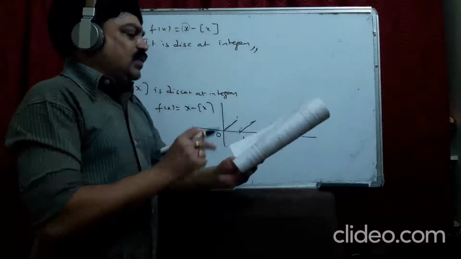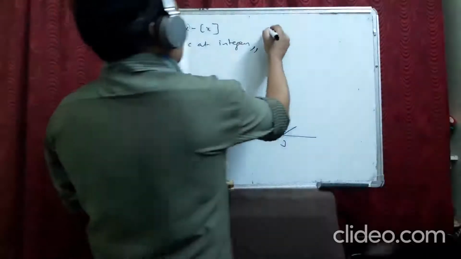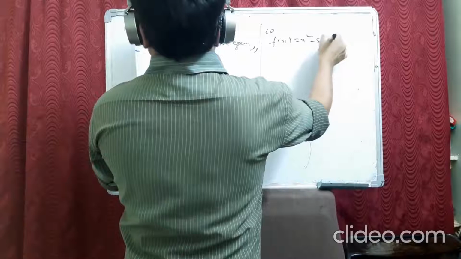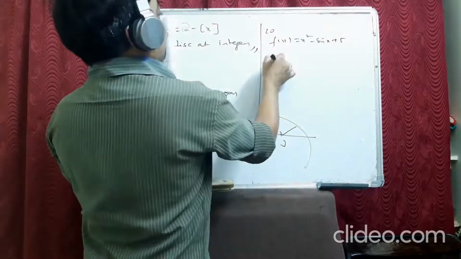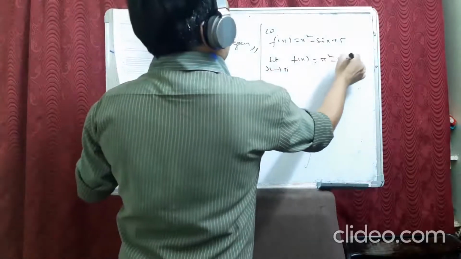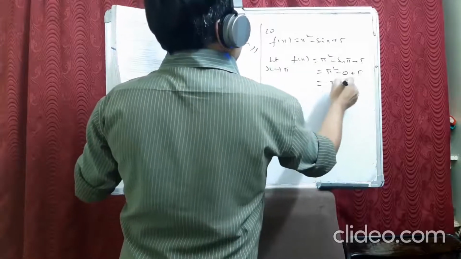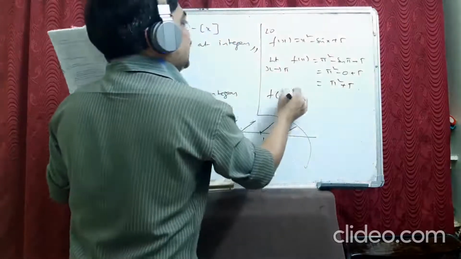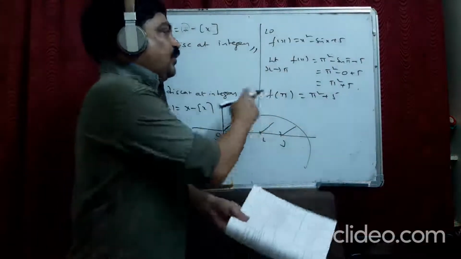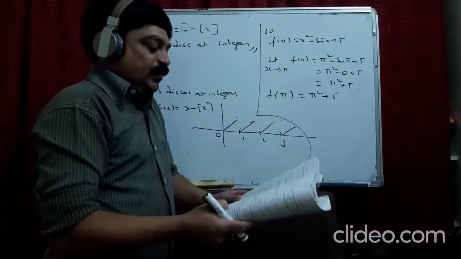20th question. Very simple questions, these are 20, 21, 22. I tell you. 20th question is f(x) equal to x square minus sin x plus pi at x equal to pi. Just do limit as x tends to pi of f(x). What happens? Pi square minus sin pi plus pi, pi square minus 0 plus pi, pi square plus pi. And f of pi is also the same, pi square plus pi. So when this is equal to f of a, it is continuous. Obviously, when you get a defined value, it is continuous at x equal to pi.